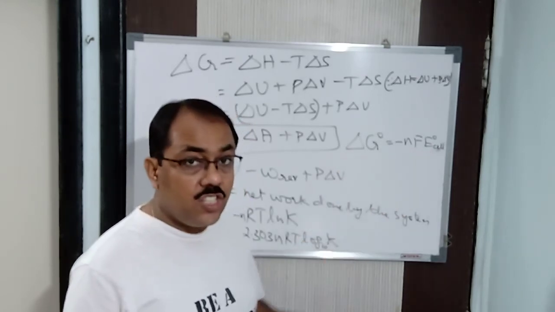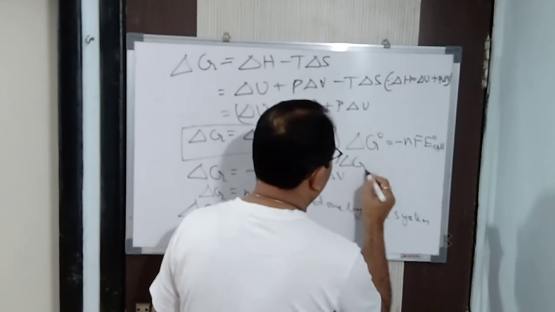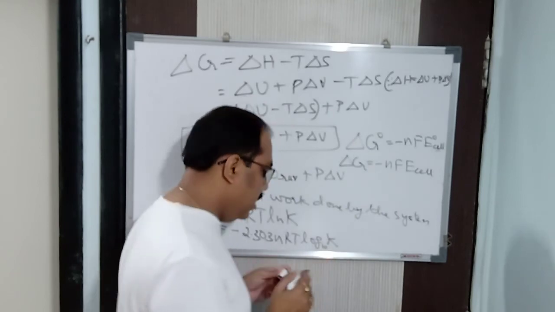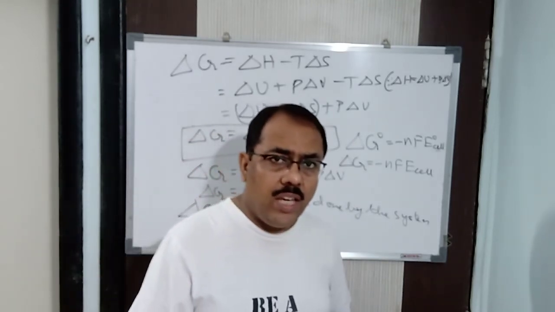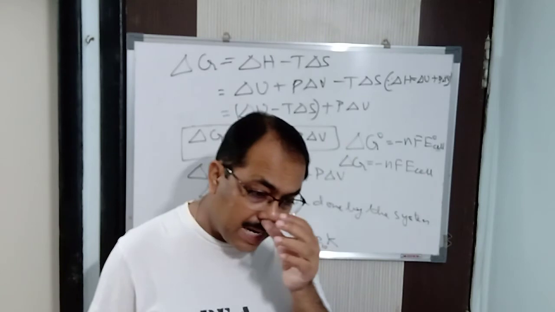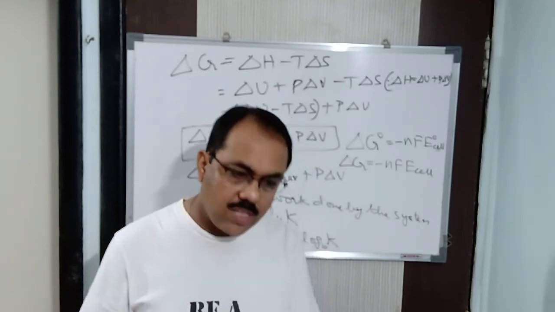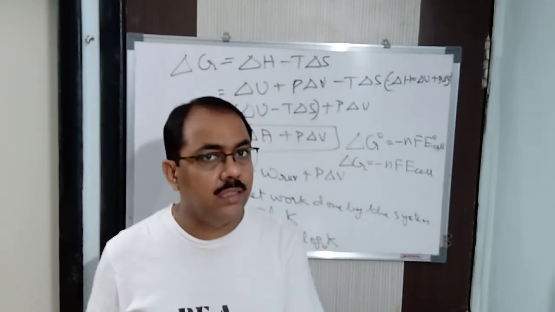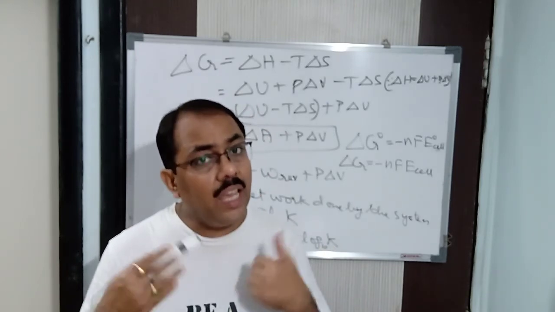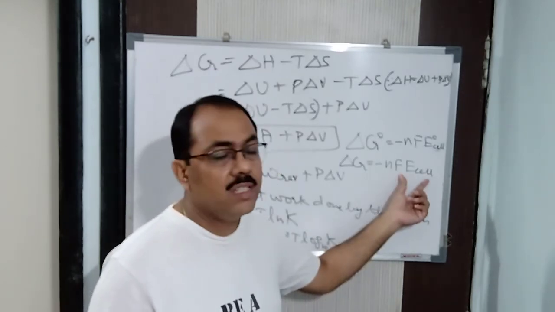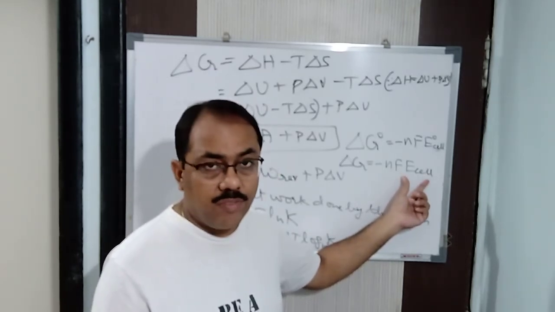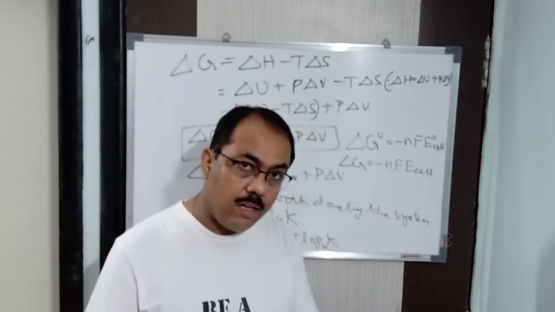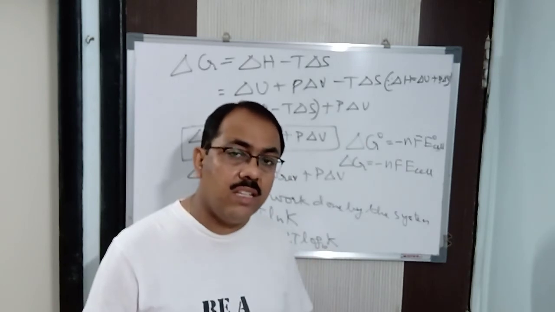If I write delta G, then it will be delta G is equal to minus nF E cell. The difference between E naught cell and E cell is that E naught cell is the standard EMF for the cell. Standard means when the EMF of the cell is measured at 298 Kelvin and under 1 atm pressure. When the EMF of the cell is measured under any condition, that is known as E cell. There is no difference in the formula. E cell is equal to E cathode minus E anode, and E naught cell is equal to E naught cathode minus E naught anode.